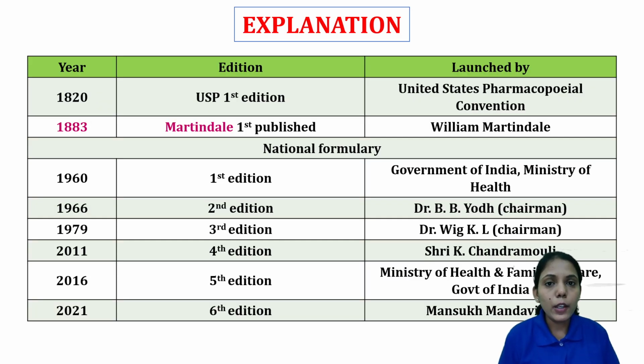So let's see the different years and editions, and what is the significance of what was launched in each year. First is 1820, USP first edition. It was launched by the United States Pharmacopoeial Convention. So that was started in 1820. Remember this one. Then we have 1883. This was the question they asked: Martindale first published in which year? That is 1883, and it was launched by William Martindale. Because of this name, it came to be called Martindale.